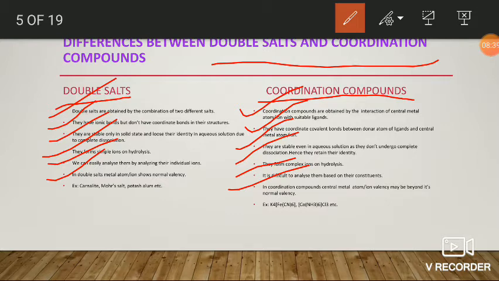There are some examples for double salts. They may be carnallite, Mohr's salt, or potash alum. For coordination compounds, they may be potassium ferrocyanide or hexaammine cobalt chloride. There are so many coordination compounds. Okay, fine.